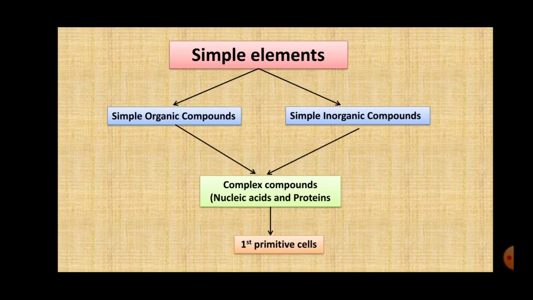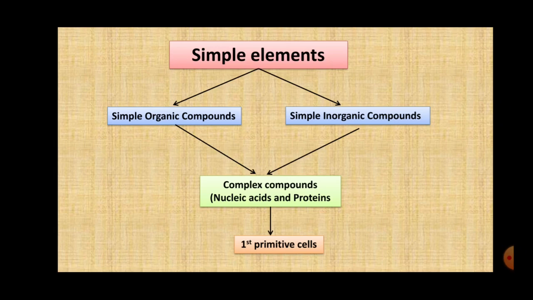Approximately 3.5 billion years ago, it is believed that life did not exist on planet Earth. Due to various volcanic activities, the gases cooled down later and oceans were formed on the Earth. Now these oceans had simple elements in them. Simple elements were of two types, organic and inorganic.